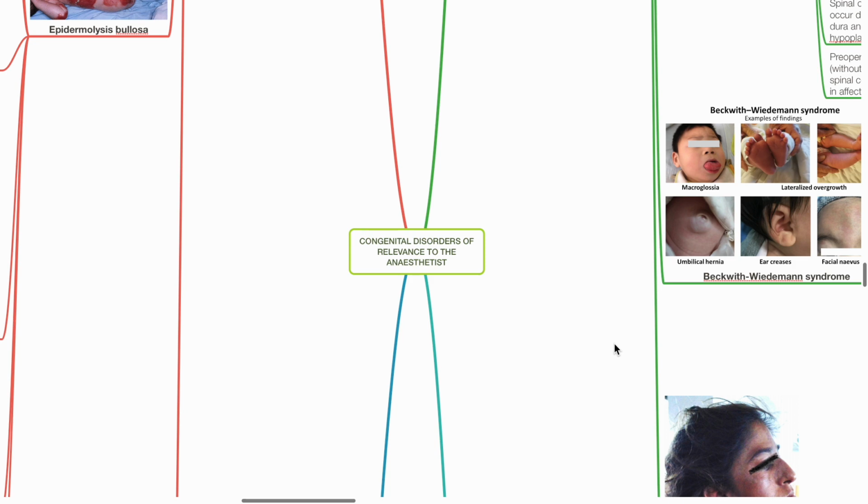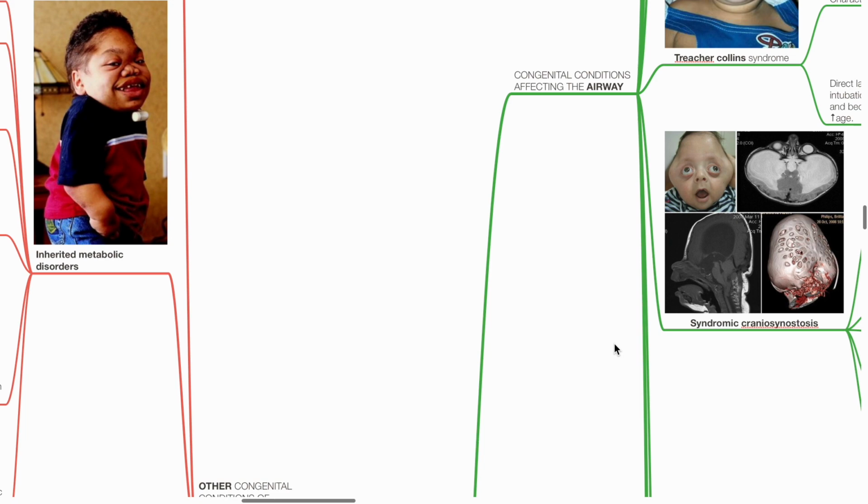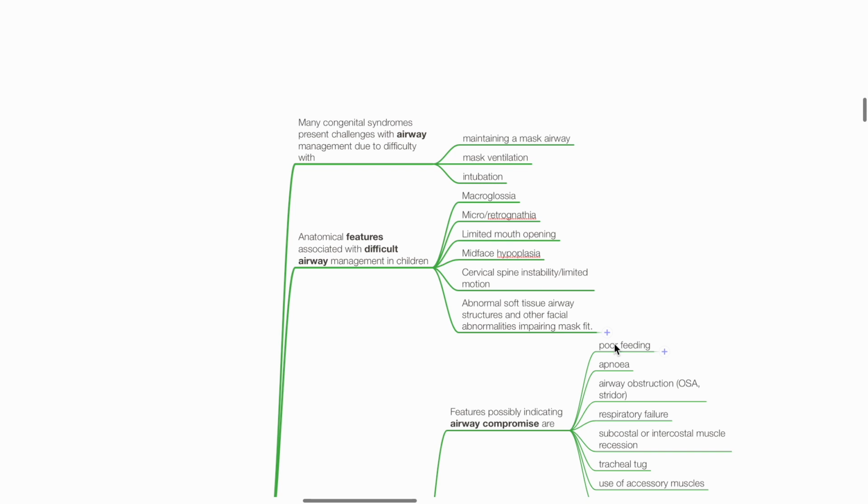Congenital disorders of relevance to the anaesthetist. Congenital conditions affecting the airway. Introduction. Many congenital syndromes present challenges with airway management due to difficulties with maintaining a mask airway, mask ventilation and intubation.